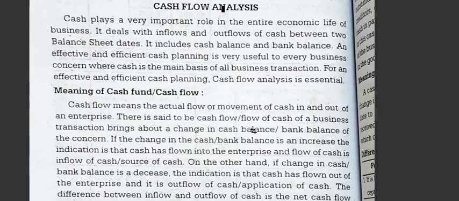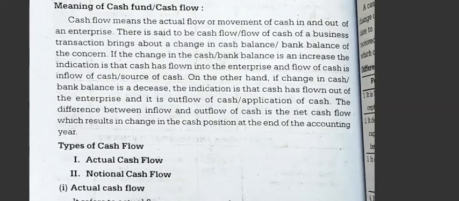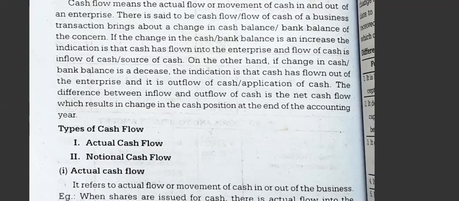So cash plays a very vital role in an organization. In this chapter we are going to study what are the cash inflow and cash outflow of the organization, and to know the cash position at the end of the accounting year. At the end of the accounting year, the cash position and the situation of the business can be known through the cash flow statement. Now let us move to the next topic, the types of cash flow.